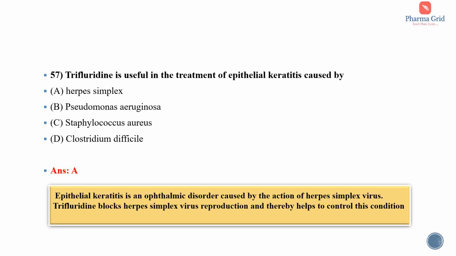Trifluridine blocks herpes simplex virus reproduction and thereby helps to control this condition. Trifluridine is a fluorinated pyrimidine nucleoside analog that is structurally similar to thymidine. Trifluridine is active against herpes simplex virus 1, herpes simplex virus 2 and vaccinia virus. It is indicated for the treatment of HSV keratoconjunctivitis and recurrent epithelial keratitis.